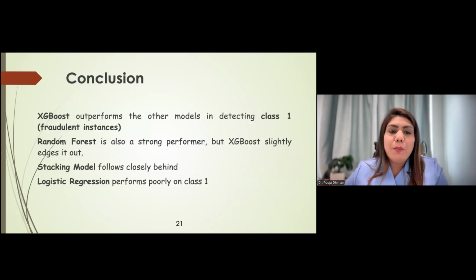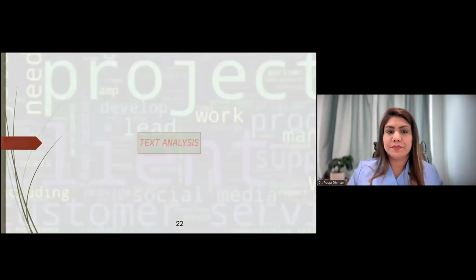As a conclusion from all the models, we can say that XGBoost outperforms the other models in detecting fraudulent instances. Random Forest is also a strong performer, but XGBoost slightly edges it out in terms of the F1 score. Next, the stacking model follows closely behind these two models. Logistic regression performed poorly on class 1, but it is good for class 0, that is non-fraud jobs.